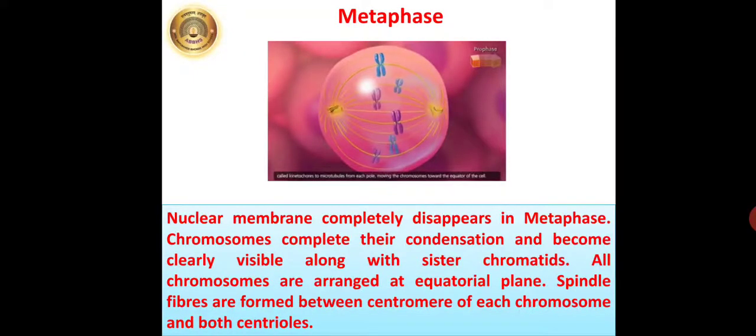The next phase is metaphase. Nuclear membrane completely disappears in metaphase. Chromosomes complete their condensation and become clearly visible along with sister chromatids. All chromosomes are arranged at the equatorial plane. Spindle fibers are formed between the centromere of each chromosome and both centrioles.